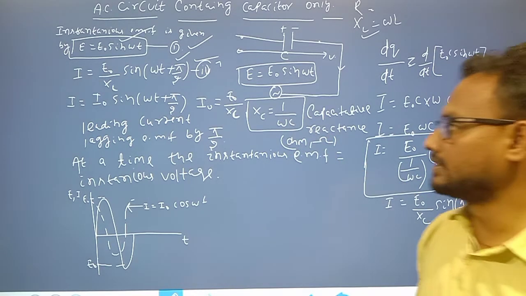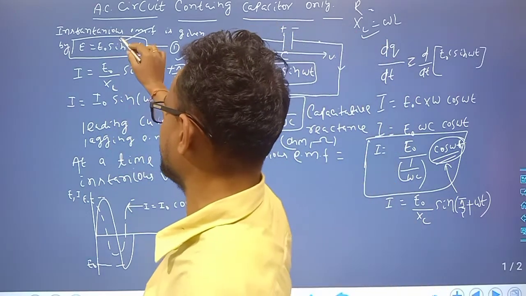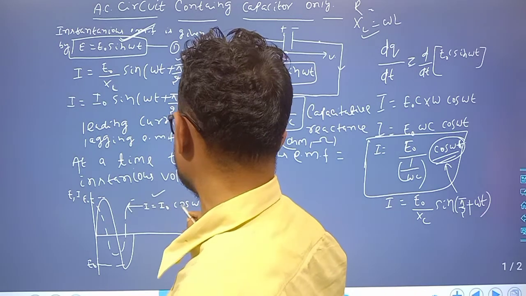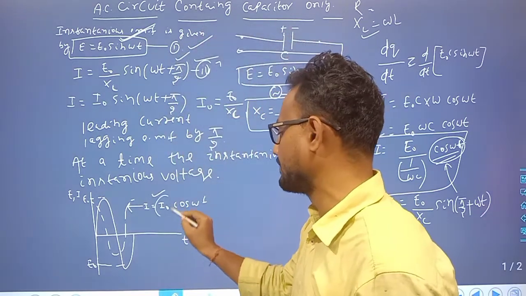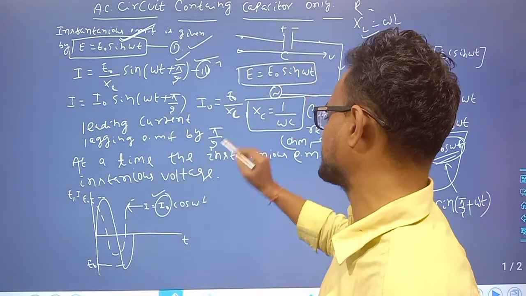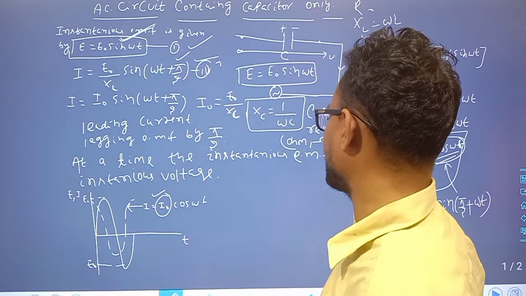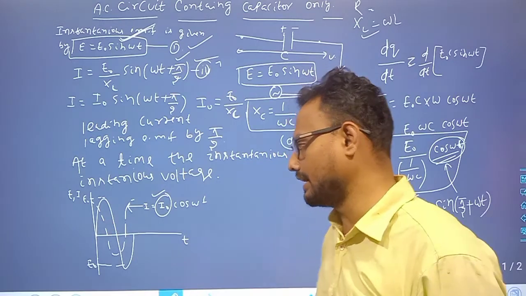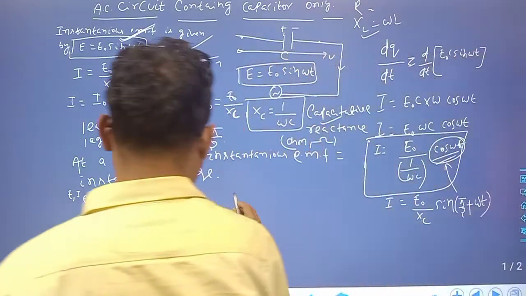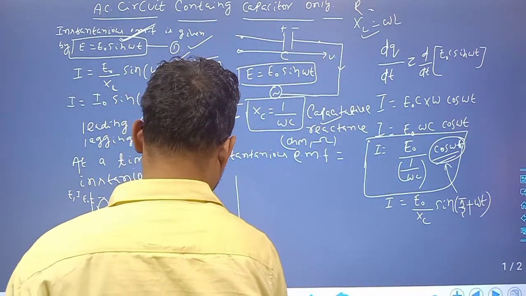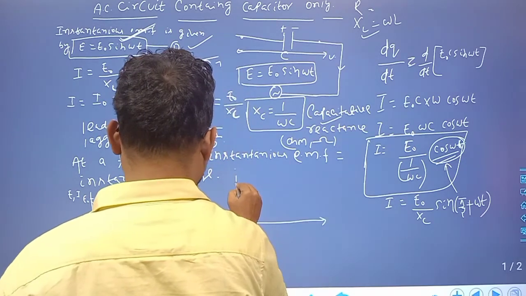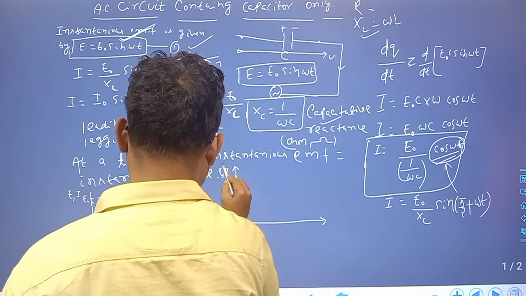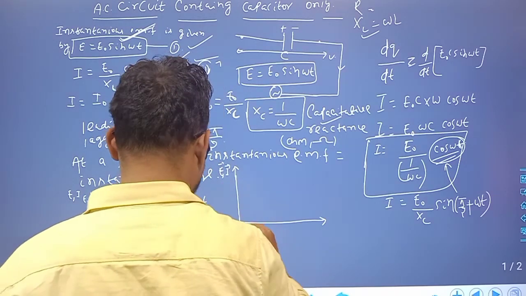So the instantaneous EMF is E naught sin omega t, and the instantaneous current is I naught sin(omega t plus pi by 2). I naught is the peak value of current, that is E naught by XC. XC is equal to 1 by omega C and is called capacitive reactance. So this is the wave diagram. Now the phasor diagram, E and I vectors. So this is omega t.